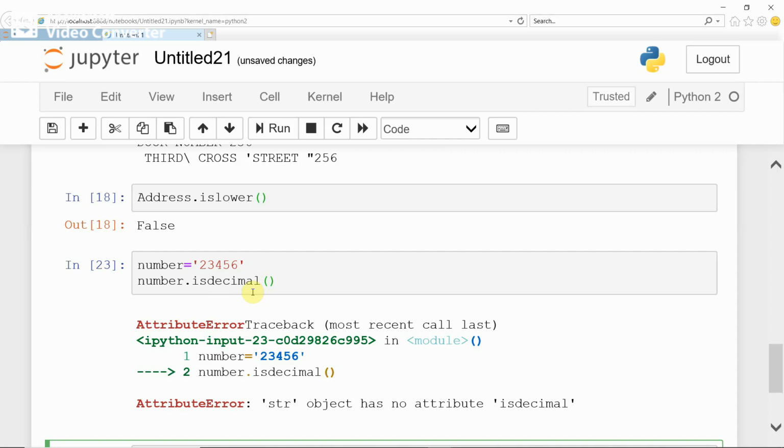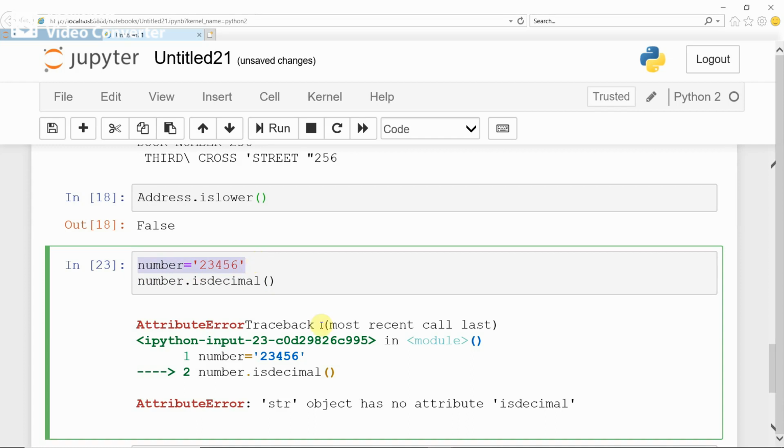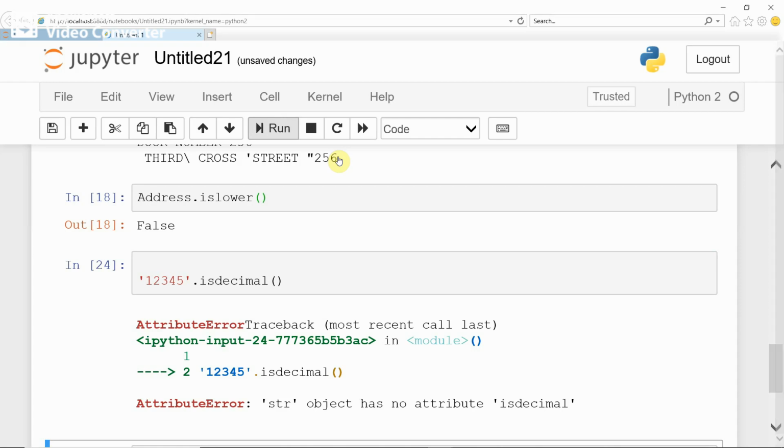If it is not working with this string variable, what you can do is, instead of giving number dot isdecimal, give a single quote, 12345 dot isdecimal. Now it still gives the error: str object has no attribute isdecimal. These functions are not supported this way.